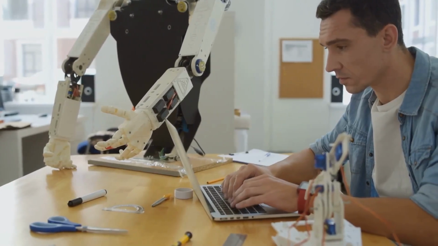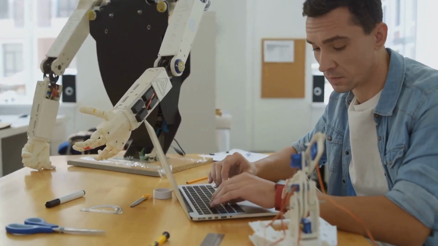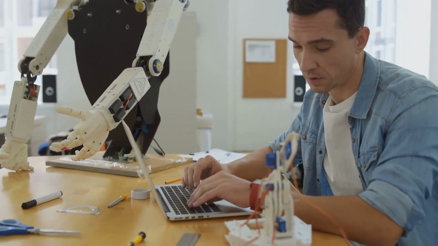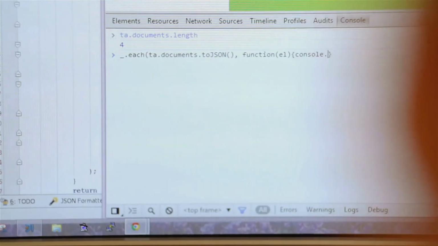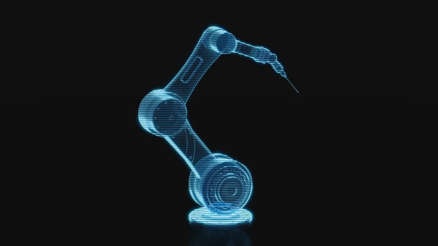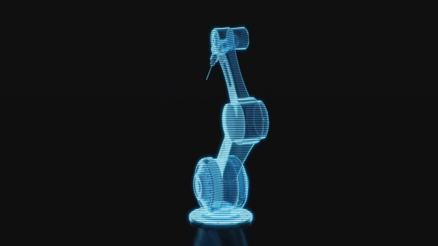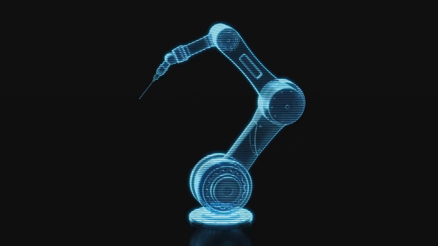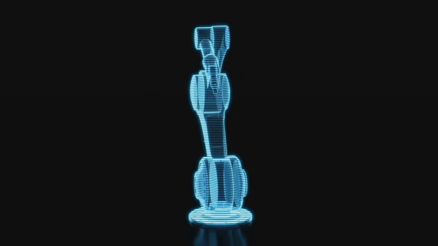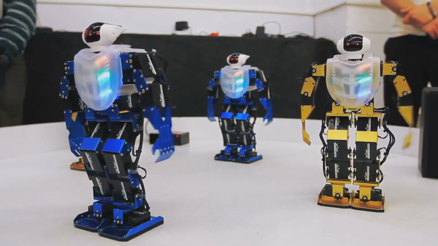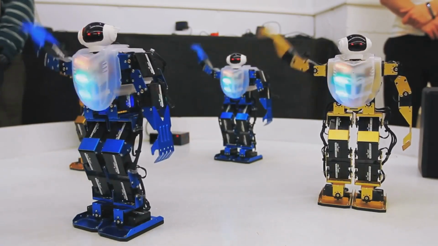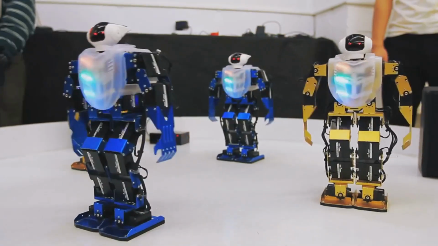Imagine you're building a robot. This robot needs to perform various tasks, and you want to control it using code. You could use variables to store the robot's name, its battery level, and its current task. These variables act as placeholders for the robot's state and attributes. Then, you could use loops to make the robot move its arms or perform repetitive actions. Loops are perfect for tasks that need to be repeated multiple times. For instance, you could program the robot to repeat a dance move. This would involve looping through a set of instructions that control the robot's movements.